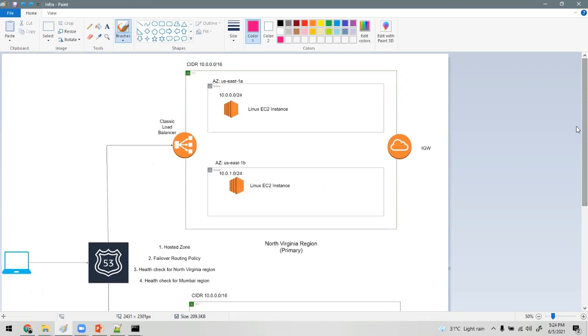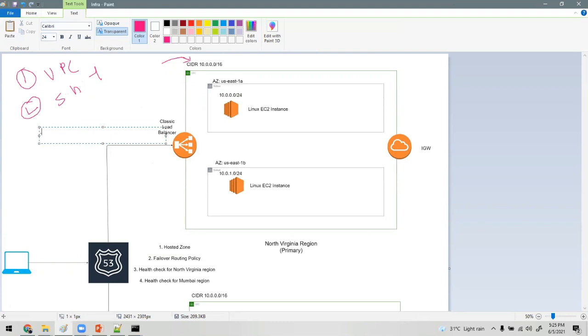I have a doubt on how you actually created this lab. Can we go through that again? First, create a VPC. Second, I will break this VPC into multiple subnets, subnet 1 and subnet 2. Then I will create an internet gateway.